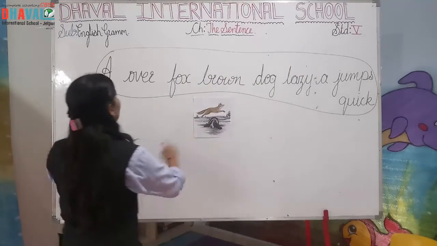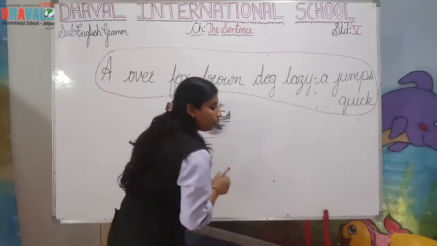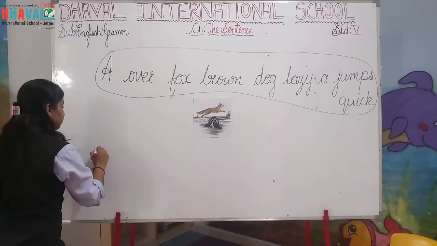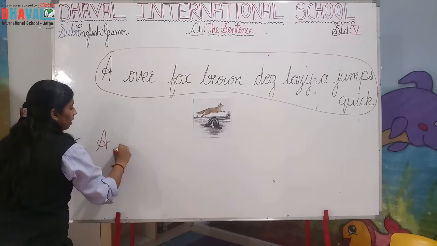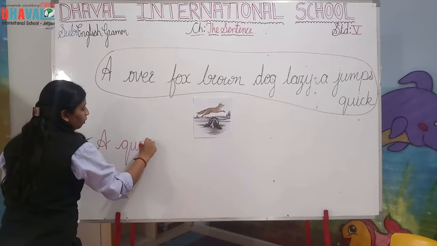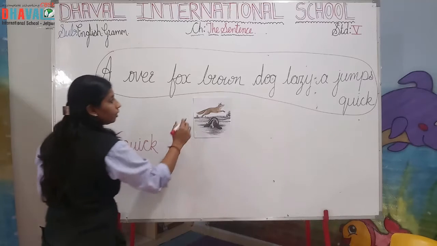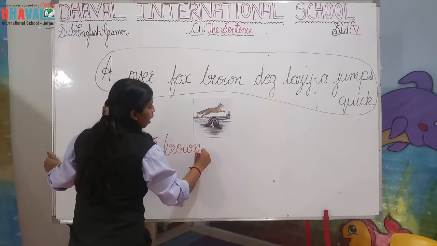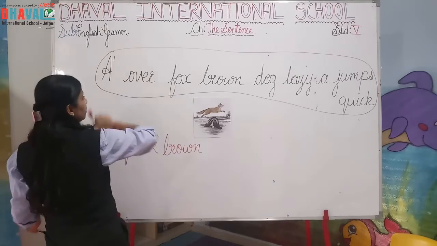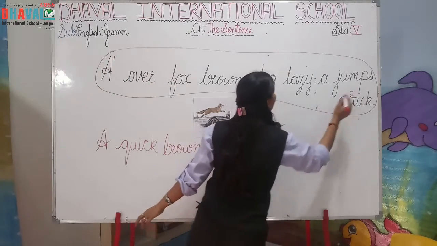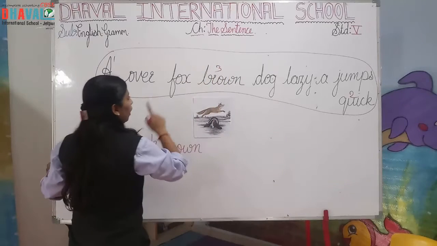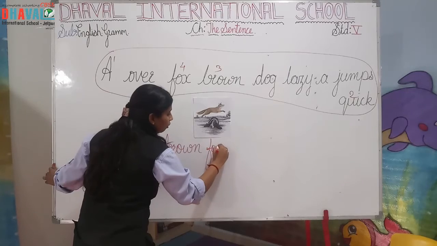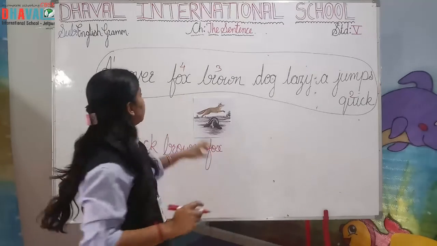So let me rearrange all these words. Quick, brown. Okay, first, then this is second, and this is third. A quick brown fox.